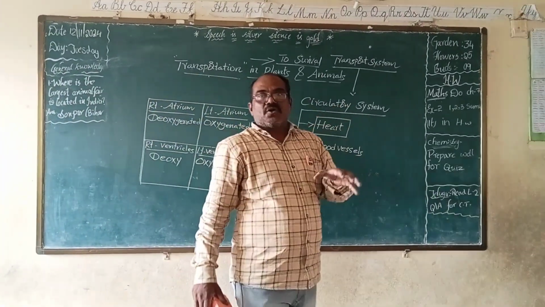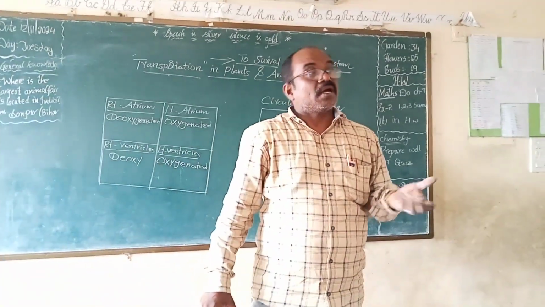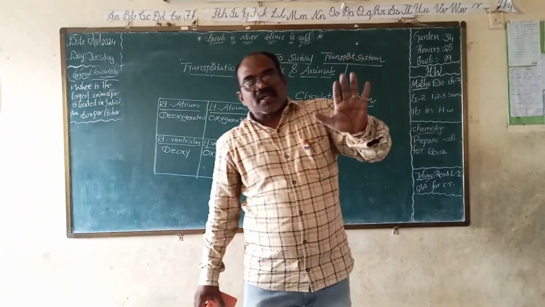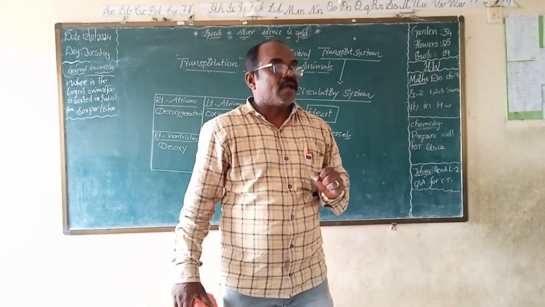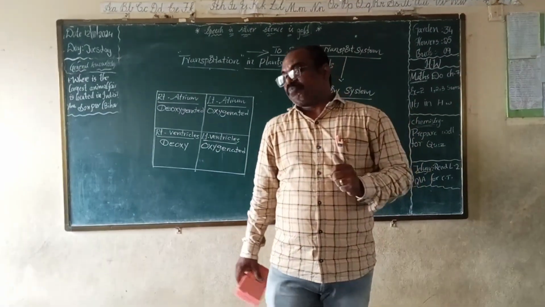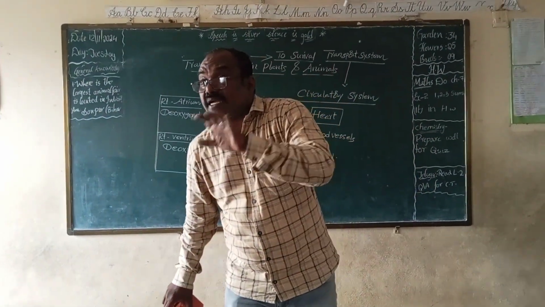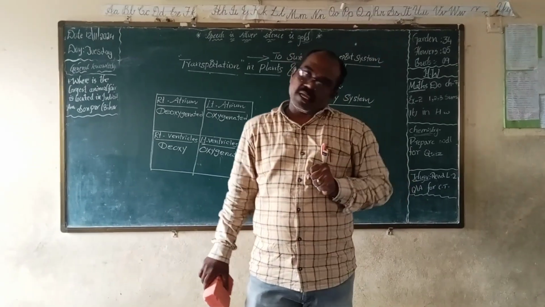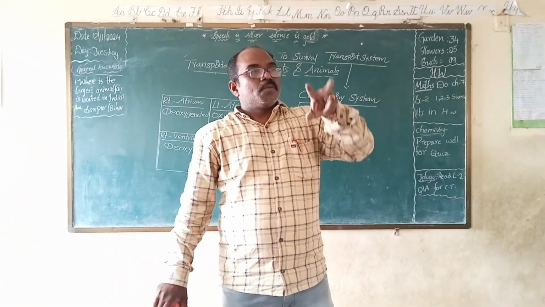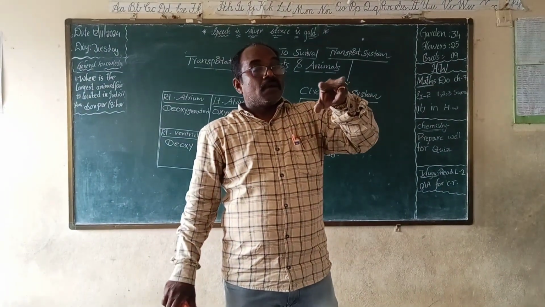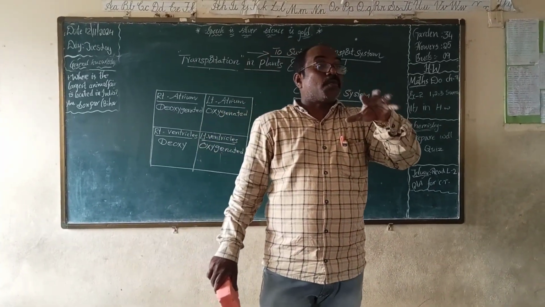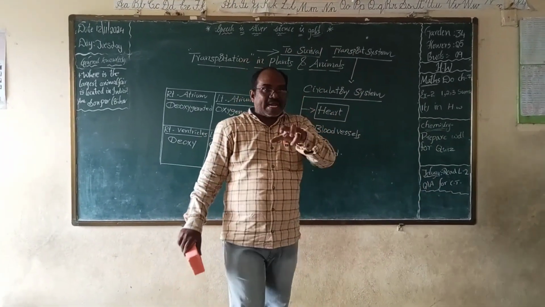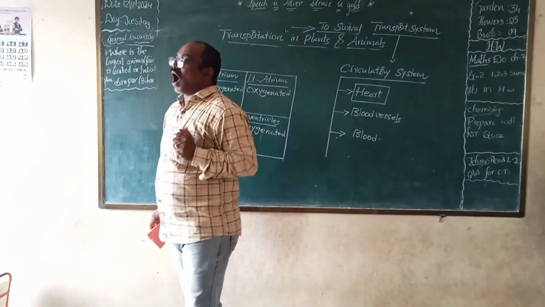So we can observe our heart contains blood. Left chambers of the heart contain oxygenated blood. Right chambers of the heart contain deoxygenated blood. Yes? Okay. Both types of blood are present in our heart.